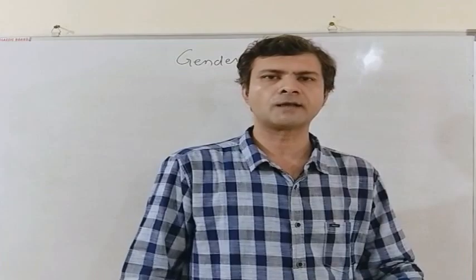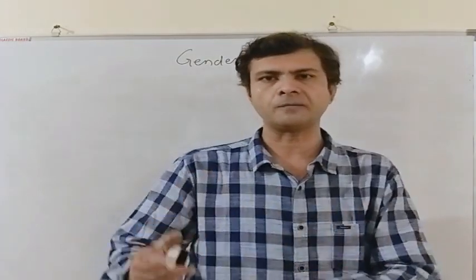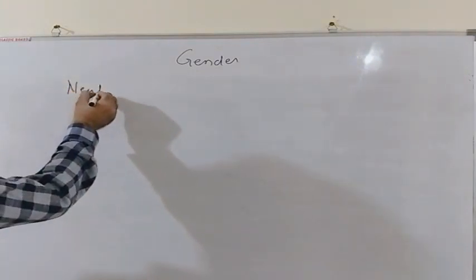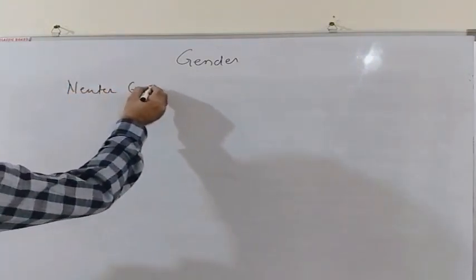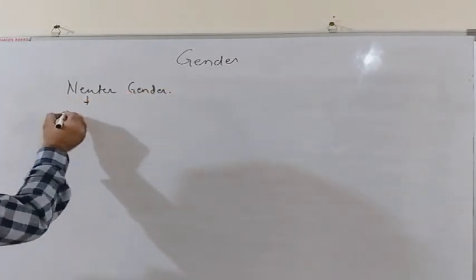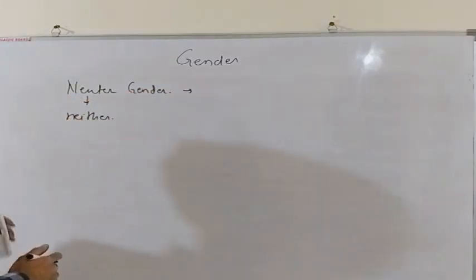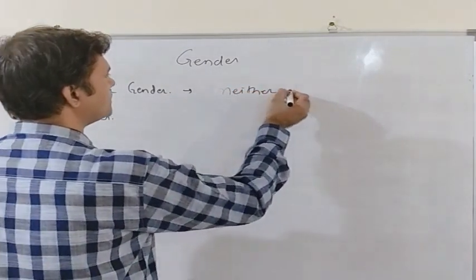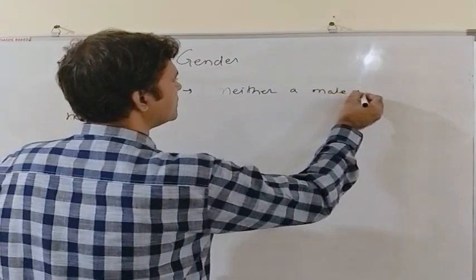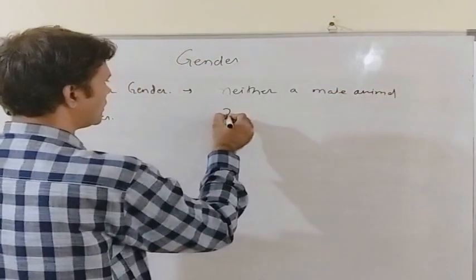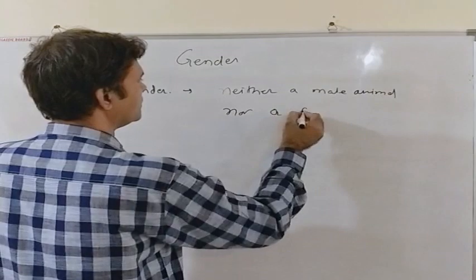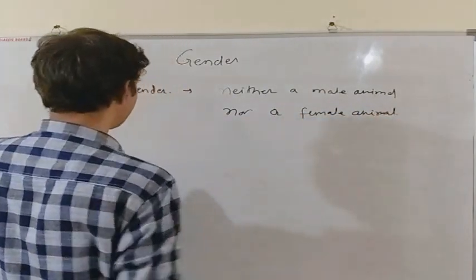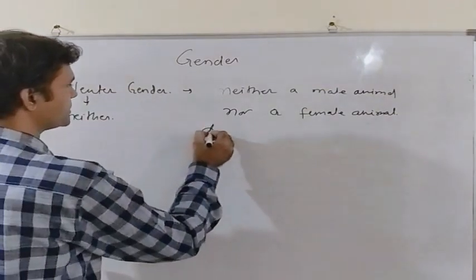Now there are some nouns that represent neither a male gender nor a female gender, and these nouns are known as neuter gender. The meaning of neuter is neither. That is, a neuter gender represents neither a male animal nor a female animal. That is, a neuter gender doesn't represent any animal.